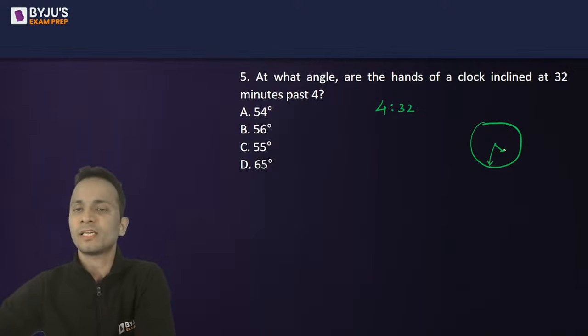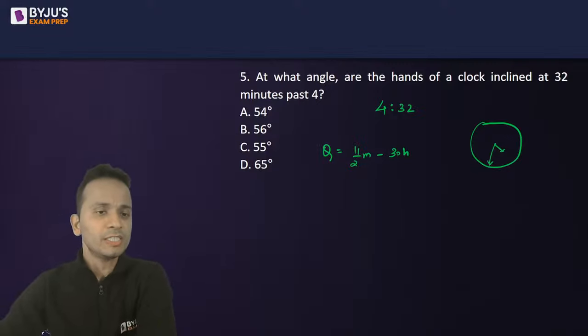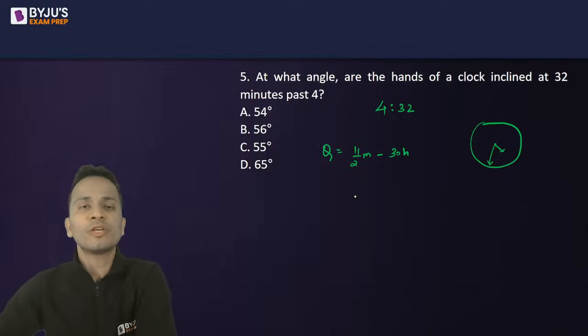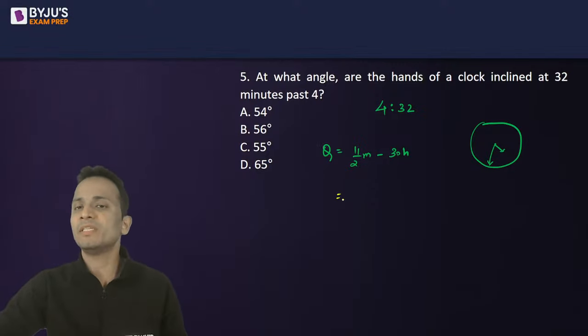Here our hour hand is coming before the minute hand. So the formula that we'll use is theta is equal to 11 by 2 m minus 30 h. Okay, this is the direct formula using which you can find out the angle between the hands. Theta is the angle, m is the number of minutes, and h is the number of hours.